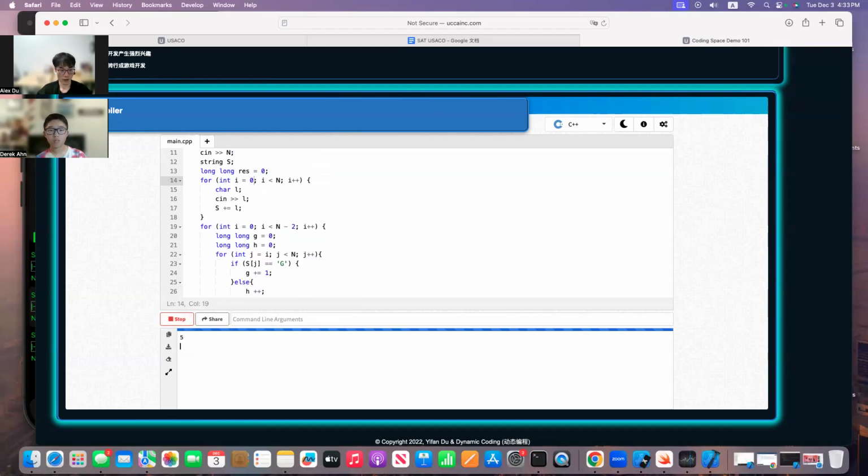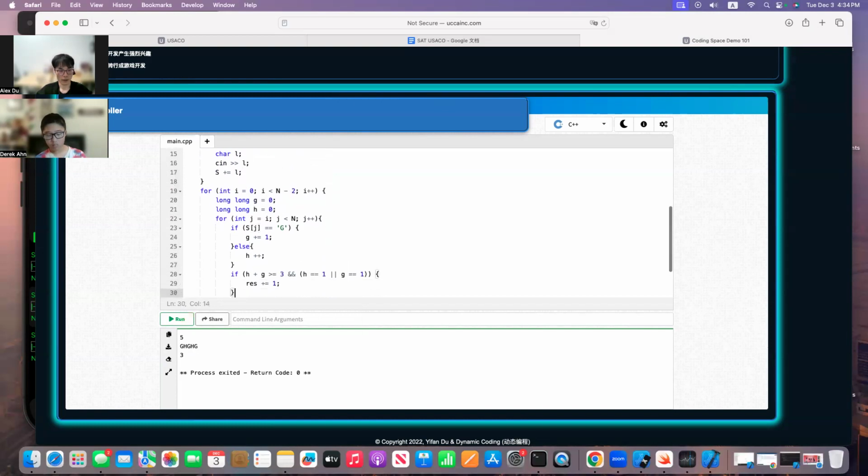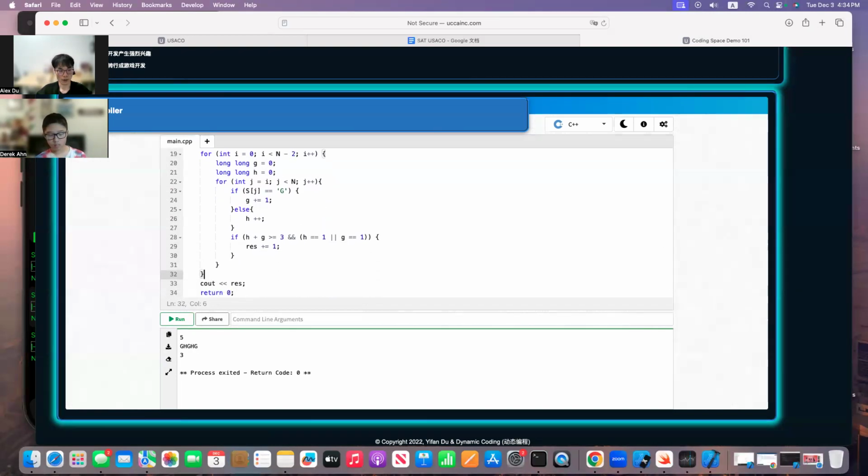Okay, and then let's try 5 here, G. Then I guess I'm going to have 3, which is the official solution that I want, right? Okay. And whenever you have done these, then you can try your customized solution, like a G. So based on these, how many lonely photos? I guess this is a lonely photo, right? This is also a lonely photo. This is also a lonely photo. Okay, so now we have three.